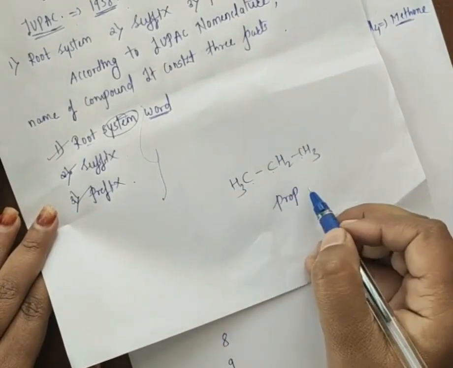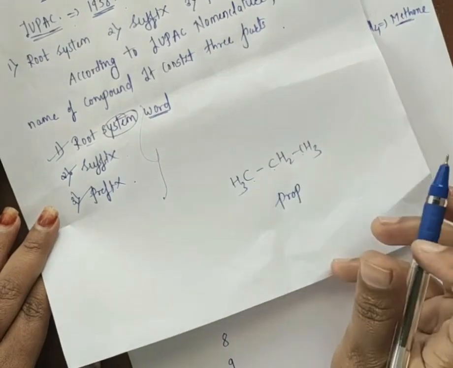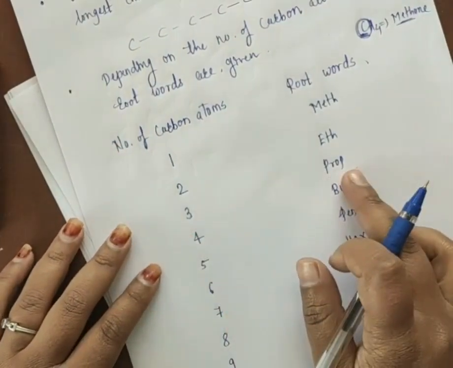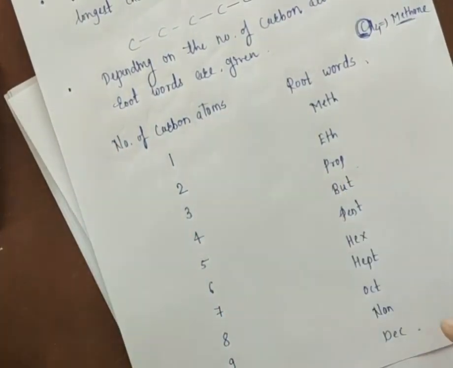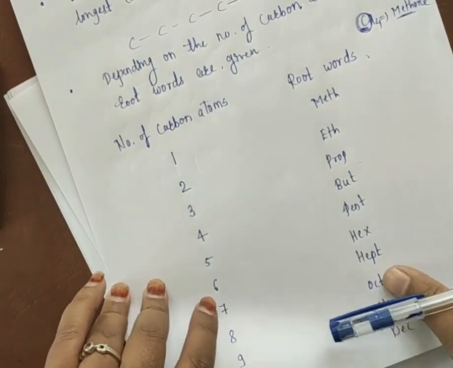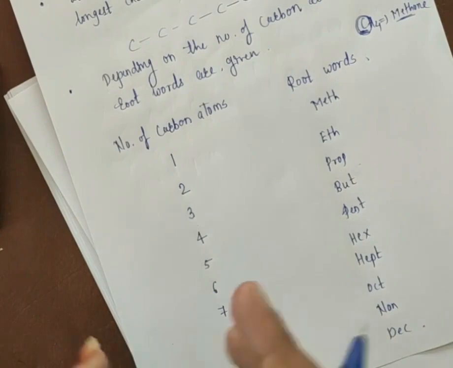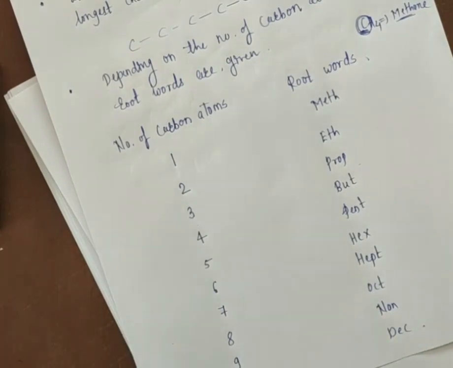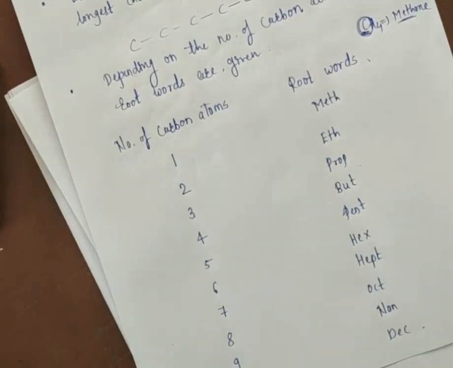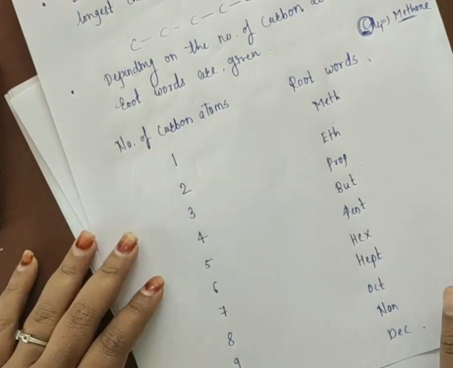I will tell that also. So this is a root word for the particular compound, because we have here only 3 carbon atoms, and for the 3 carbon atoms we are using the root word prop. Like this. It is important, you understand now. After that, suppose if you want to give the name, we have to add an extra A added to the root words when we are using the primary suffix.